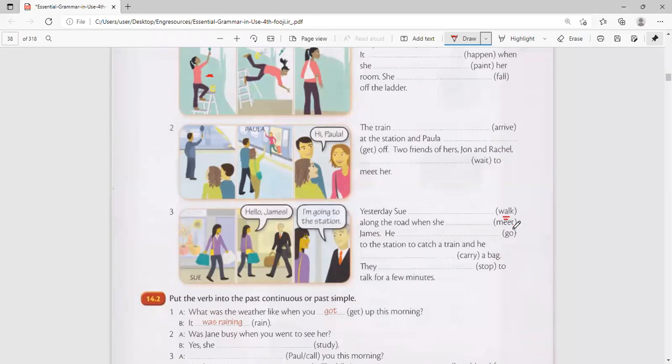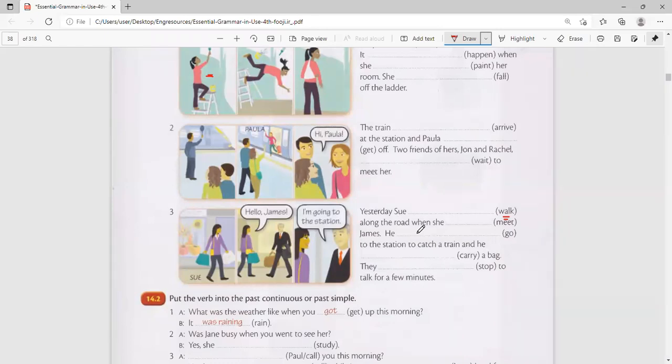Use the verb walk. Yesterday, walking. Yesterday, Sue was walking. Was walking. You see, she was walking, isn't it? That's what was happening. She had not reached where she was going. Was walking.